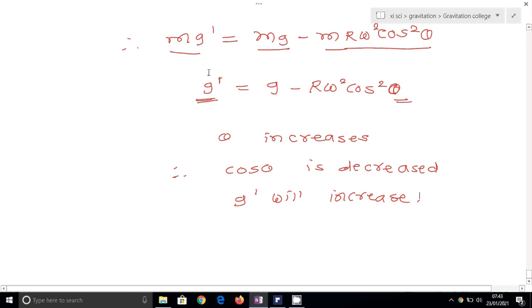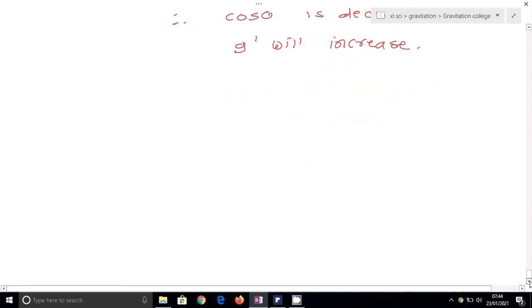So here we get the relation between latitude and acceleration due to gravity. The effect of latitude is that if latitude is increased, g dash will increase, and if latitude is decreased, g dash will decrease. Then let's see the two special cases. Let's discuss the two special conditions.